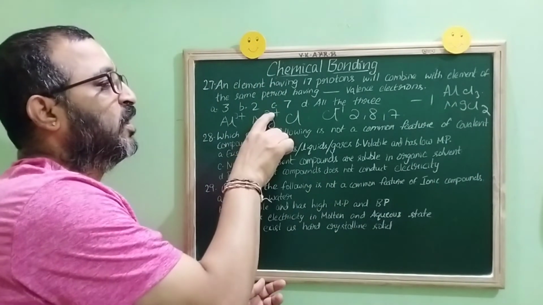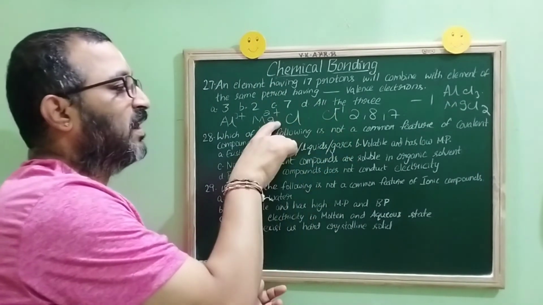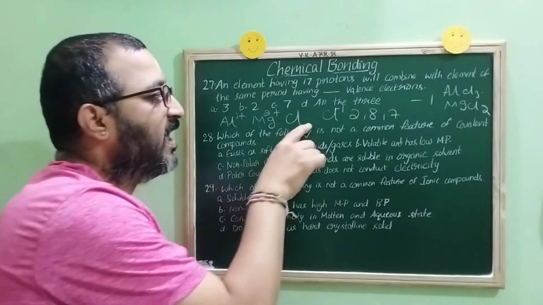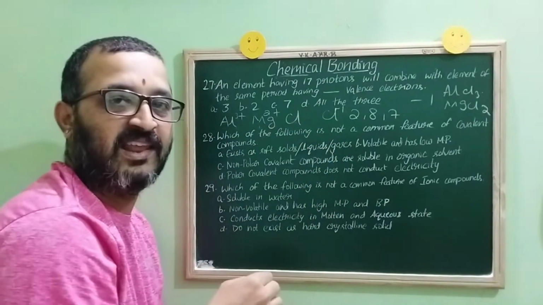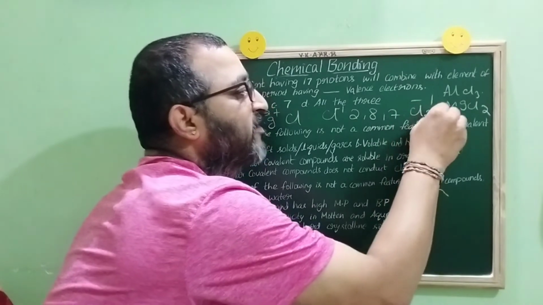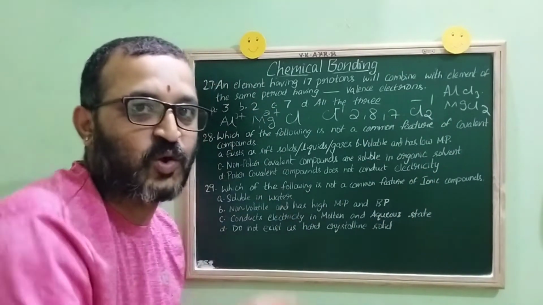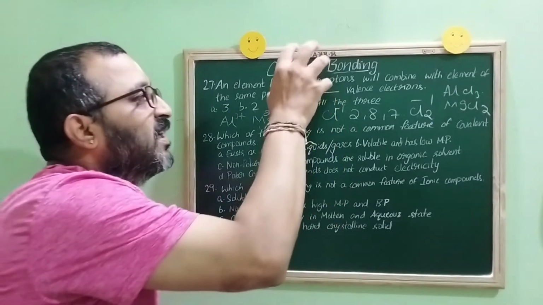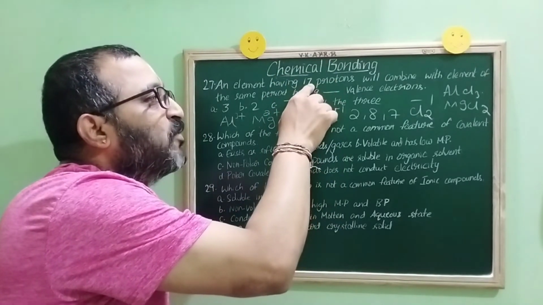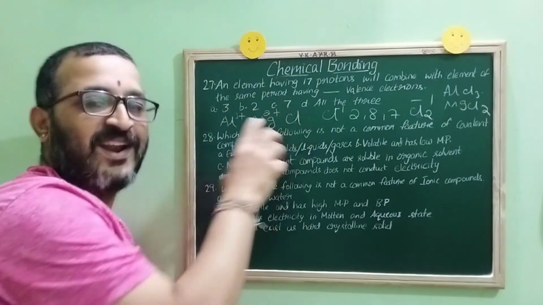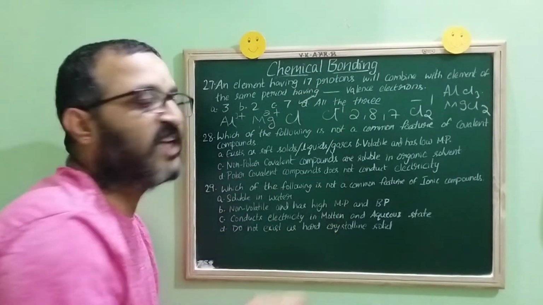MgCl2. How, sir? 2 will come here and 1 will come here. Cross the valencies. Then, will Cl combine with Cl again? Yes, definitely. Because the type of bond present between these two is what, children? Covalent bond. So, this element having 17 protons will combine with what, children? All the three. So, the answer is option D.